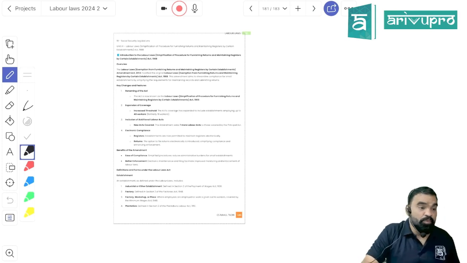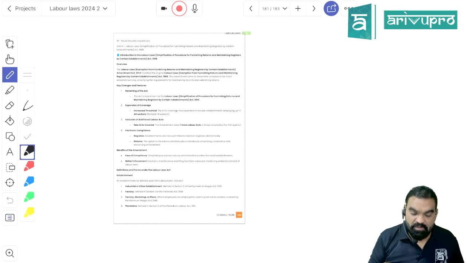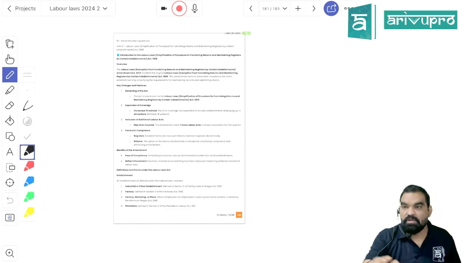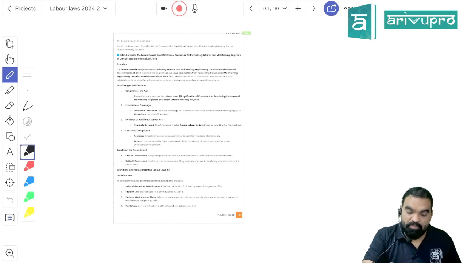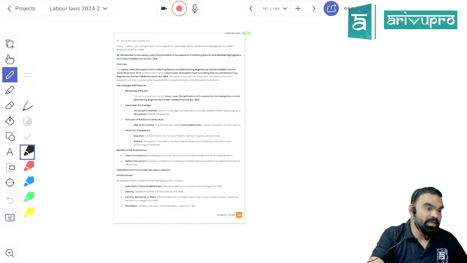So done with one more law, that is the PF Act. In chapter number 19 we have done with two important laws, that is the State Insurance Act and the Provident Fund Act. Now I am going to cover the Gratuity Act, then the Simplification of Labor Law Act. So we are going to finish this as well today.